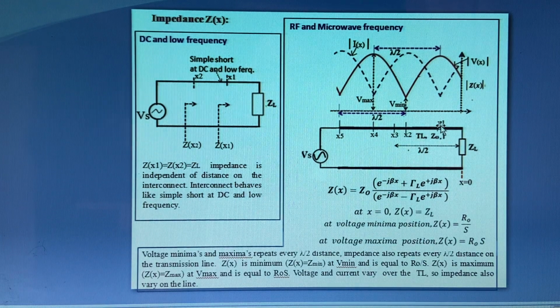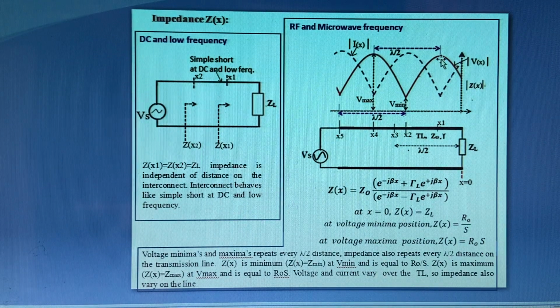The impedance measured at x1 is different from the impedance measured at x2, similarly at this position. And because the impedance repeats every lambda by 2 distance, if you measure impedance at this x2, that is the voltage minima, the impedance measured again here is the same. At x2 and x5 the impedances are equal, because those 2 points are at a distance of lambda by 2.